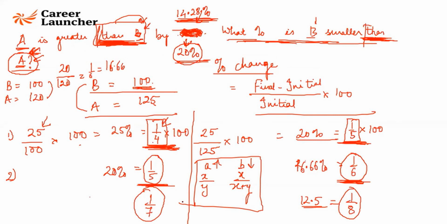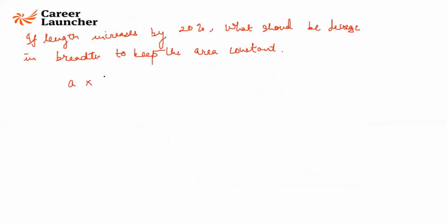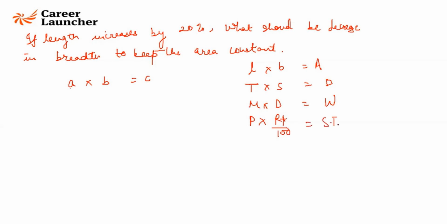Basically, if any A into any B equal to C, let us say, in this case length into breadth gives me area. Mathematically, any A into any B is equal to C is equivalent to length into breadth is equal to area. So time into speed is equal to distance, which is nothing but length into breadth is equal to area mathematically. Man into day is equal to work is also nothing else. Principal into rate into time by 100 is equal to simple interest will also follow. Any A into B equal to C follows. All of these things will follow, and this is your entire syllabus of quant, by the way.